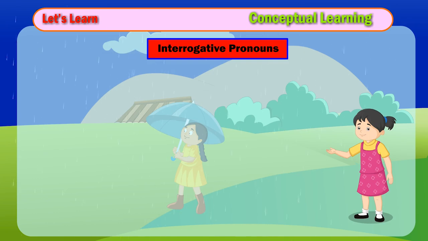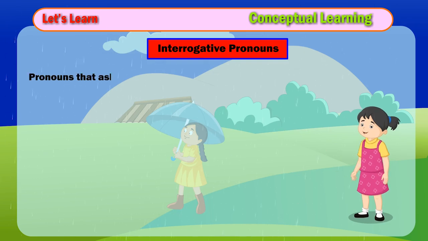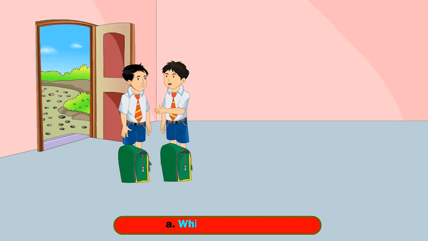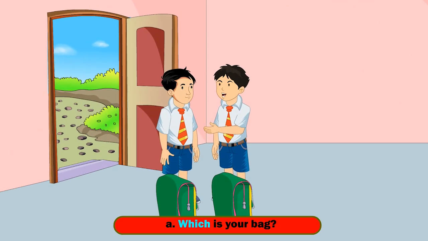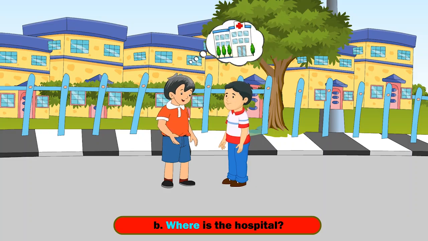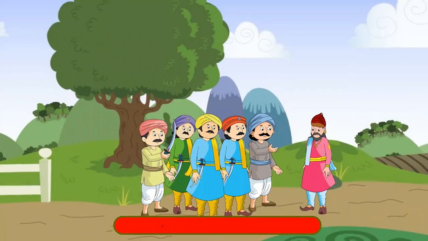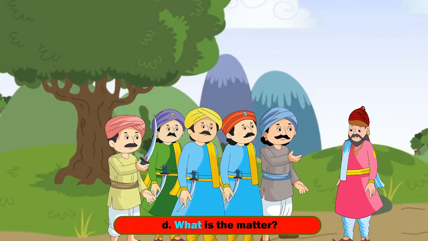Interrogative pronouns. Pronouns that ask questions are called interrogative pronouns. Examples: A. Which is your bag? B. Where is the hospital? C. Who has come to meet me? D. What is the matter?